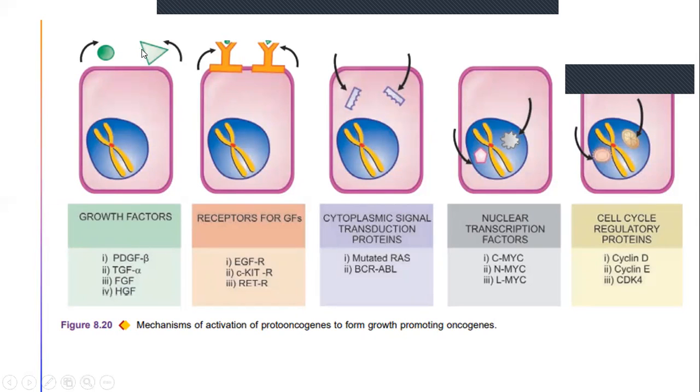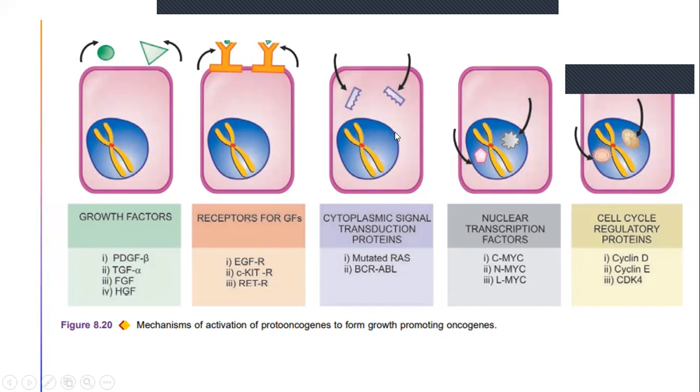So these were the growth factors, and these were the receptors of these growth factors, if you consider this as a cell, nucleus and DNA. So cytoplasmic signal transduction proteins, so mutated RAS, BCR-ABL. Under these signal transduction proteins, nuclear transcription factors gain access into the nucleus. These nuclear transcription factors include CMYC, NMYC, LMYC, cell cycle regulatory proteins. So these were the cell cycle.